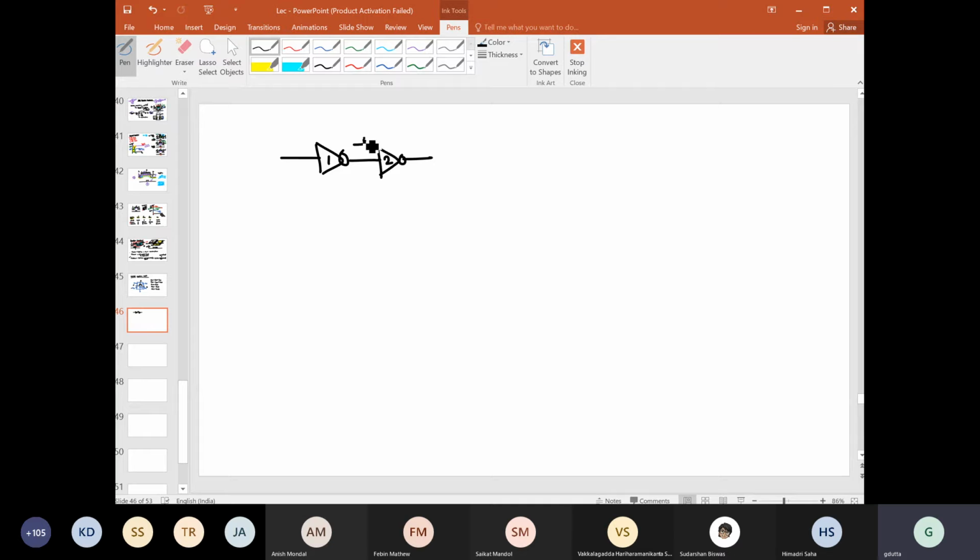And if you look from here, then you should be able to estimate, using whatever we have discussed so far, what the capacitance is from this side. So let us do it step by step. Let us try to find the input capacitance of a simple CMOS inverter. Okay, so let us draw it first.